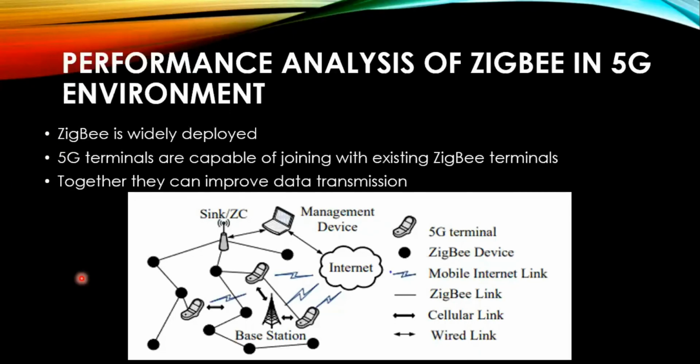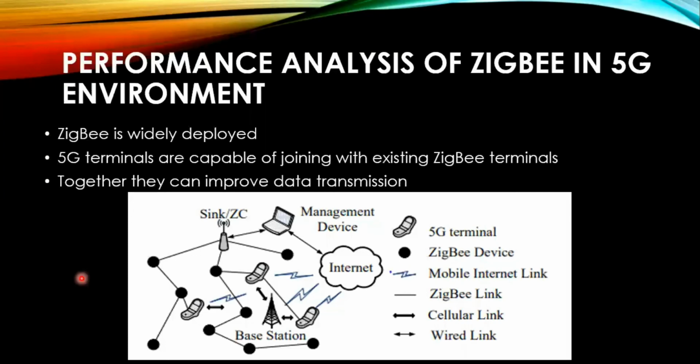Thanks to the inclusion of M2M communication function, the 5G terminals which are located within the coverage of the ZigBee networks are able to join the existing ZigBee networks. Compared with the ZigBee nodes, owing to the adequate energy, storage, processing, and bandwidth resources in the mobile devices, they have the potential to improve the data transmission in the ZigBee network.